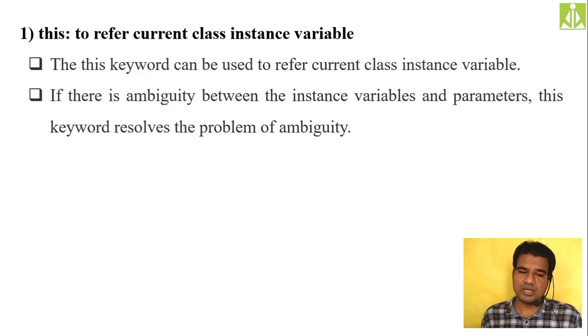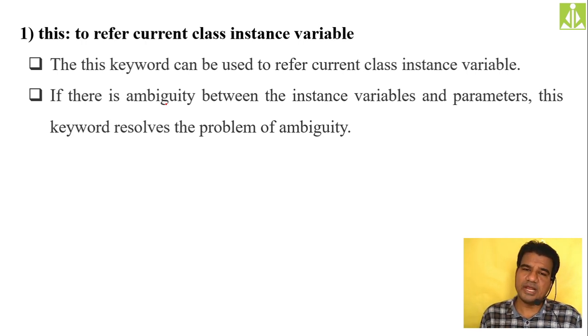One by one we will discuss them with programs. The first one: the this keyword is used to refer to the current class instance variables. The concept is in the statement itself. Whatever instance variables we have inside the current class, if you want to access those instance variables, you have to go for the this keyword. So this keyword can be used to refer to the current class instance variable. If there is an ambiguity between the instance variables and parameters, the this keyword resolves the problem of ambiguity.